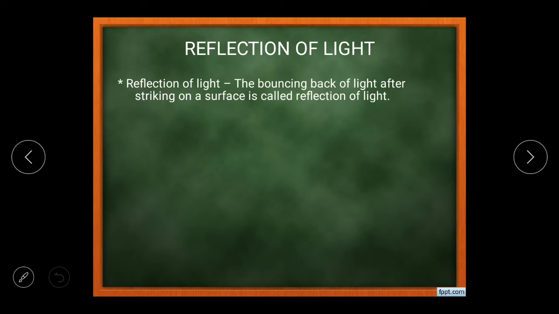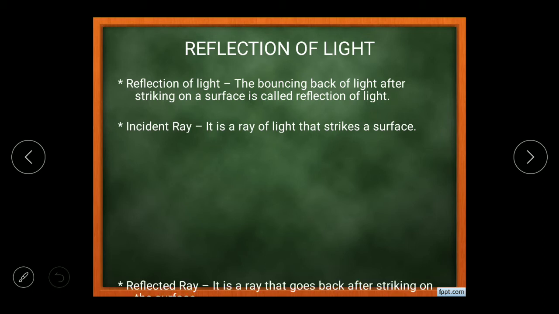And this is why we are able to see any object, because of this phenomenon that is called reflection of light. Proceeding in this chapter, we need to discuss a few basic definitions, and the first one is incident ray. Incident rays are those rays that strike a surface. That means if the light ray is coming from any luminous source and striking a surface, that particular ray will be known as incident ray. Second is reflected ray.